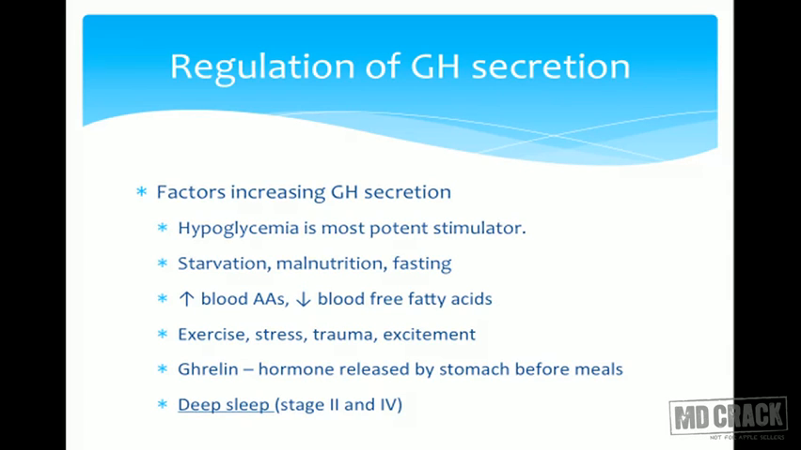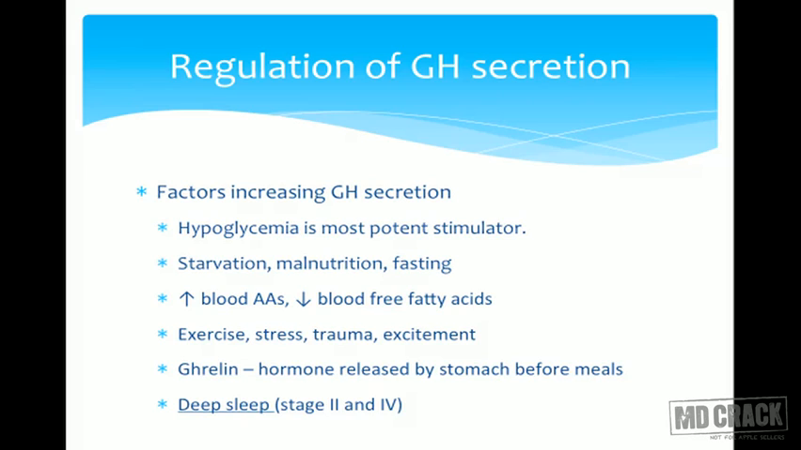If there is an increase in blood amino acids, what is the function of growth hormone? Amino acid uptake is increased. So if there is an increase in blood amino acids, growth hormone will be released. If there is a decrease in blood free fatty acids, growth hormone would like to increase the blood free fatty acids, so the growth hormone level will be increased. So the other stimuli are increased blood amino acids and decreased blood free fatty acids.